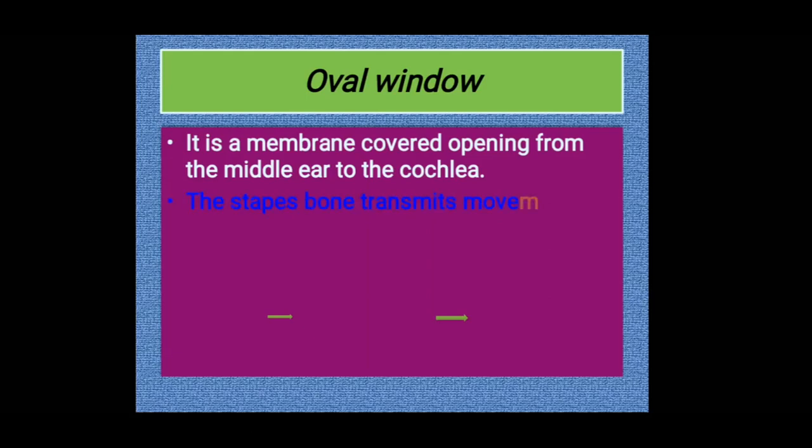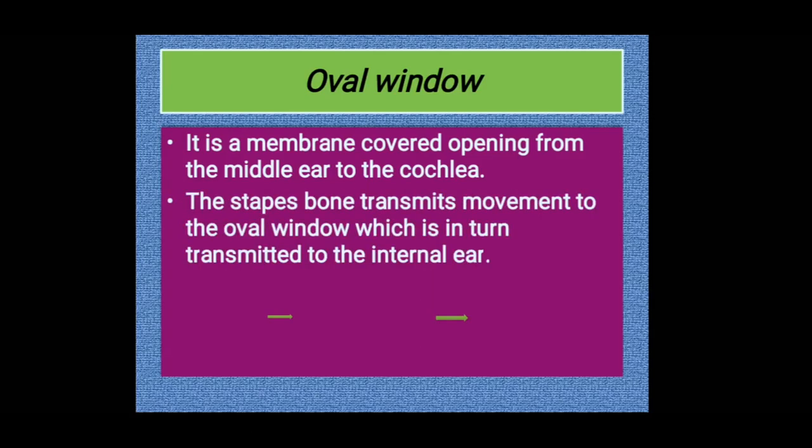And the stapes bone transmits the movement to the oval window, which is in turn transmitted to the internal ear. So the vibration produced by the stapes is carried by the oval window to the internal part of our ear. So this is the flow chart, simple flow chart showing the significance of oval window.